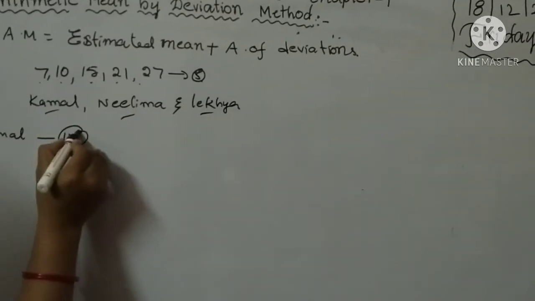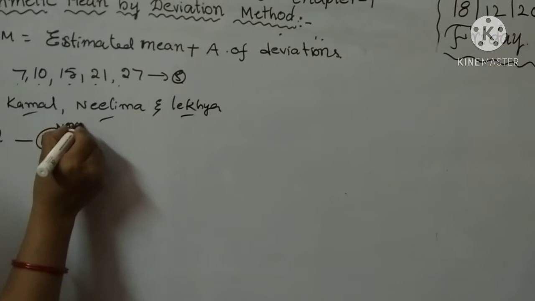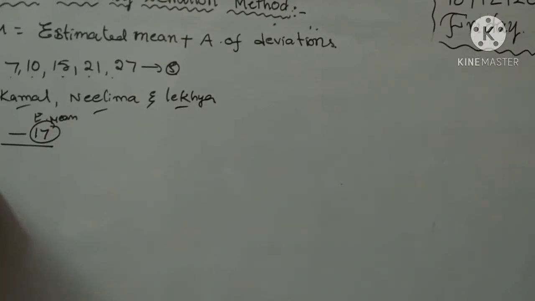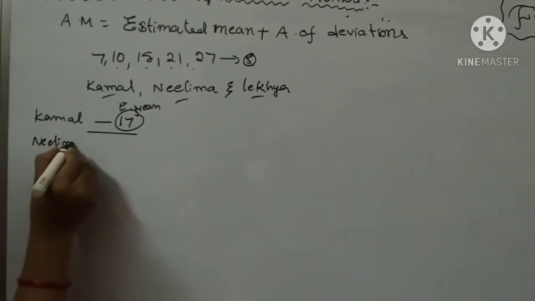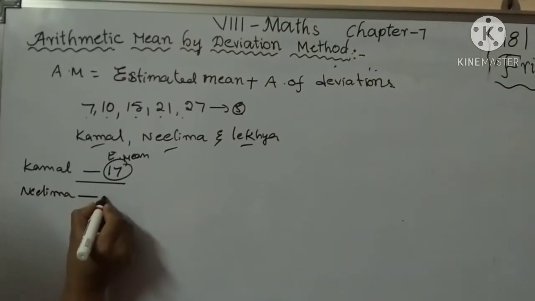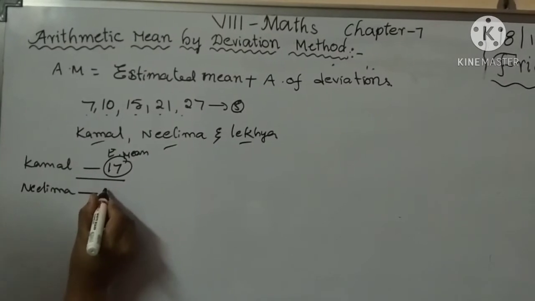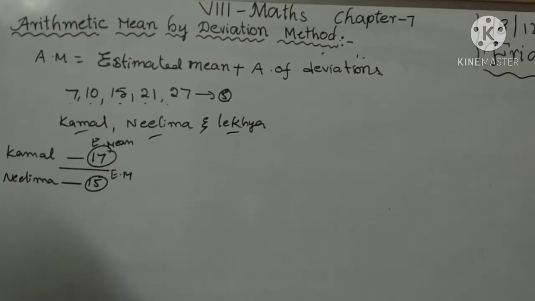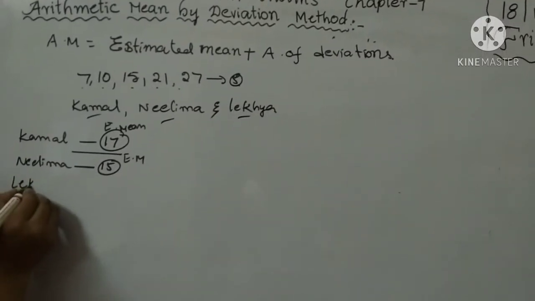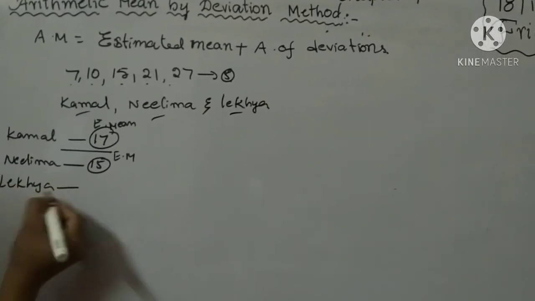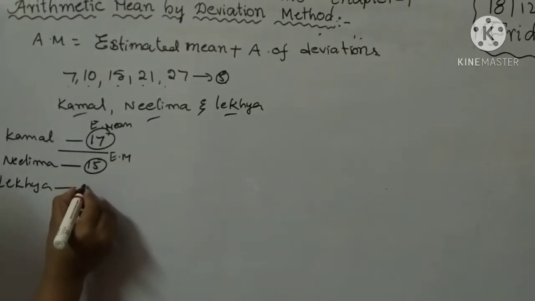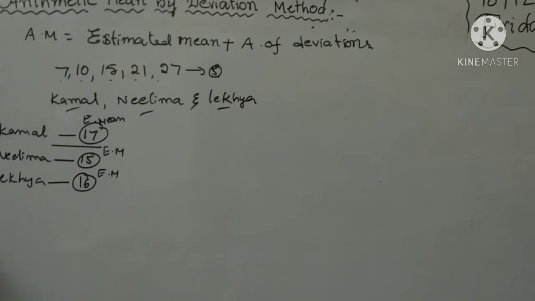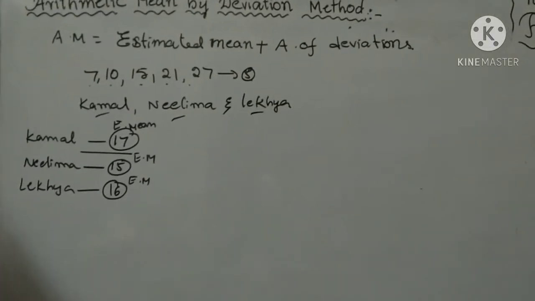At the same time, Neelima estimated the mean as 15. And Lekhya estimated the mean as 16. The three members gave different estimated means.